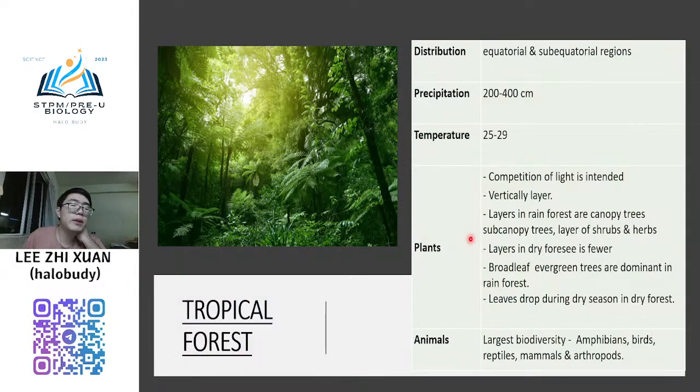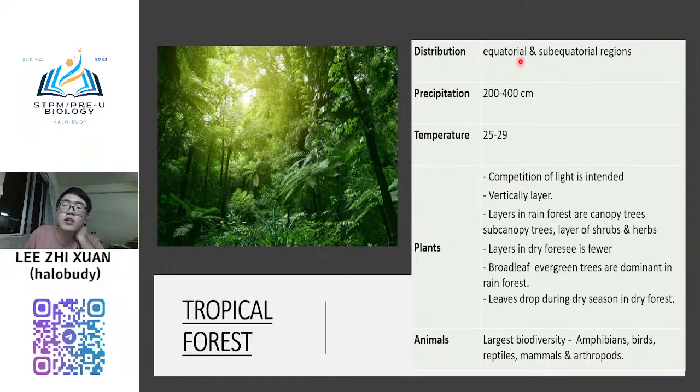Okay, so the most famous one in our country is the tropical forest. The tropical forest looks like this, right? You may have a chance to go to the forest like Taman Negara in Pahang, Sarawak, Sabah. I think every state should have a Taman Negara. I don't know if you guys have been there or not. If never, maybe you have a chance. I know now is school holiday, right? You can pick one day and go into the forest.